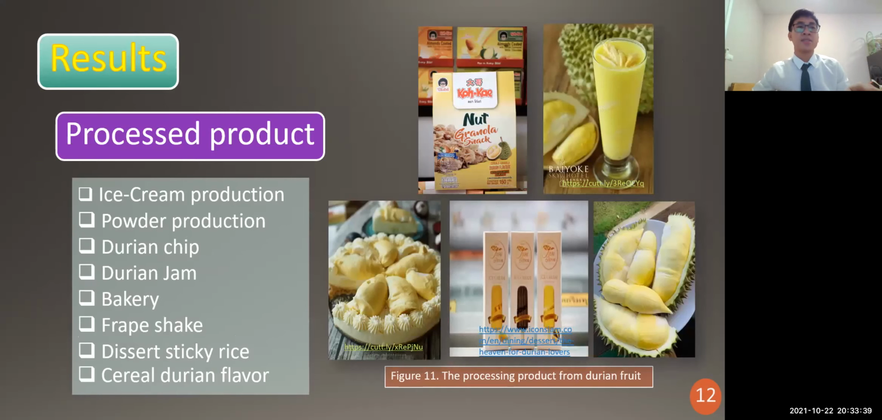And for processing, there are many products we have seen in Thailand, for example ice cream products, like this picture, and durian chips, powder products, durian jam, bakery, frappe shake, and dessert. They eat it with sticky rice and cereal with durian flavor. There are many things produced from fresh durian fruit.